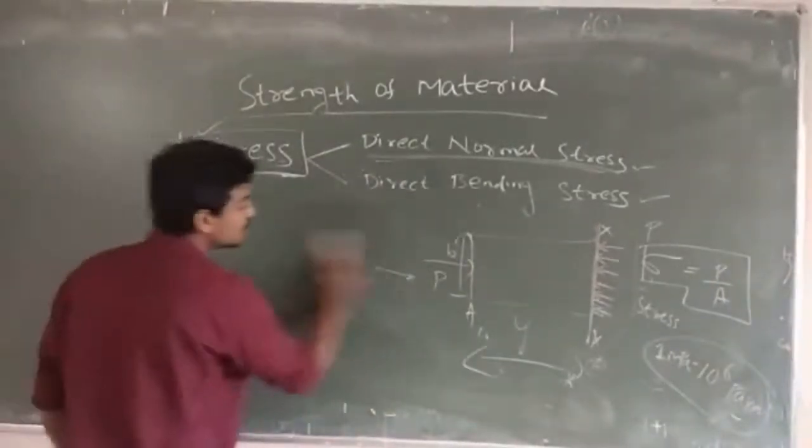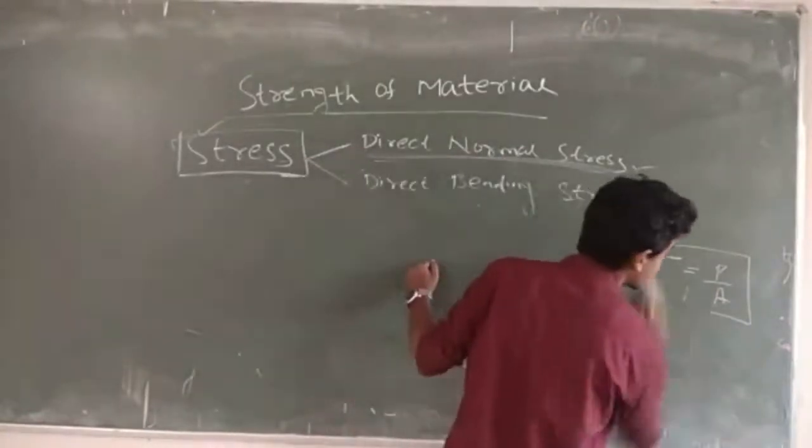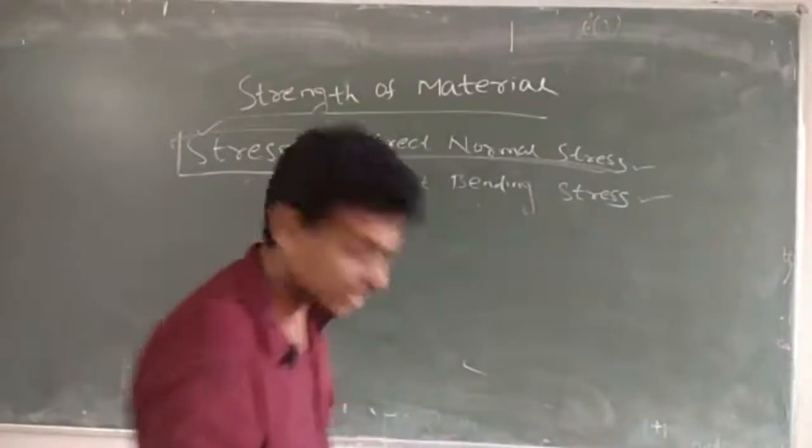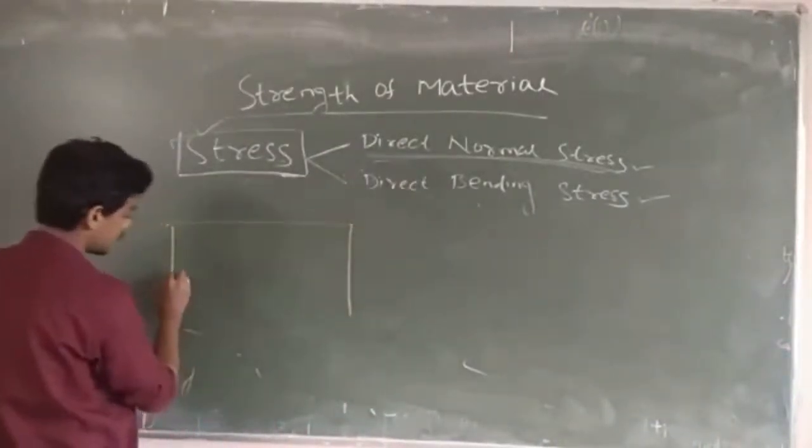So this is the case of compressive and tensile force that is also passing through the centroidal axis, which I told you in the previous one.